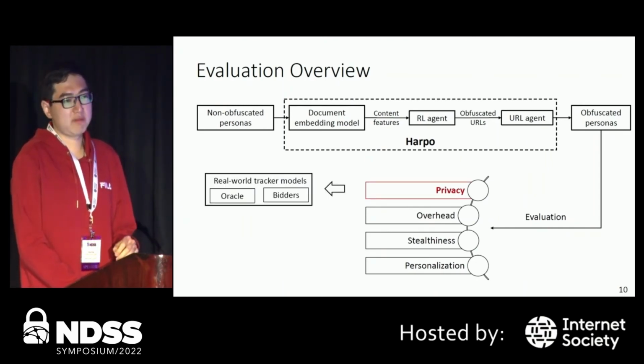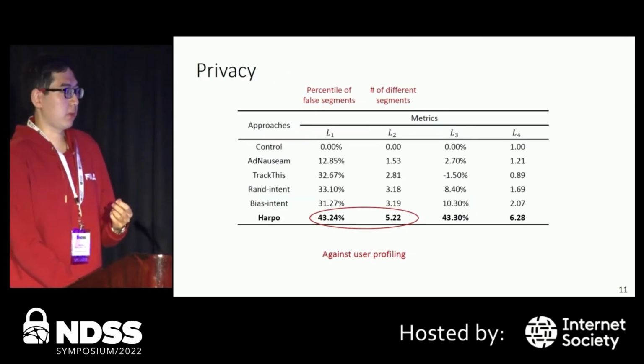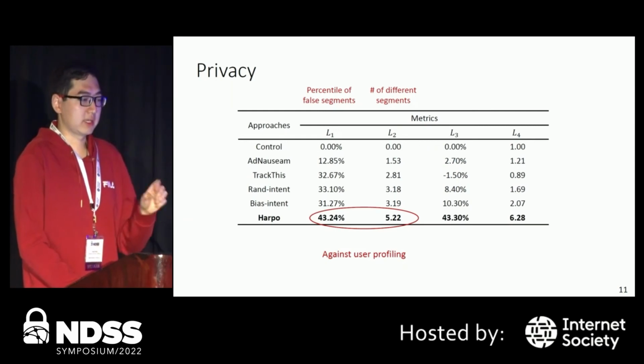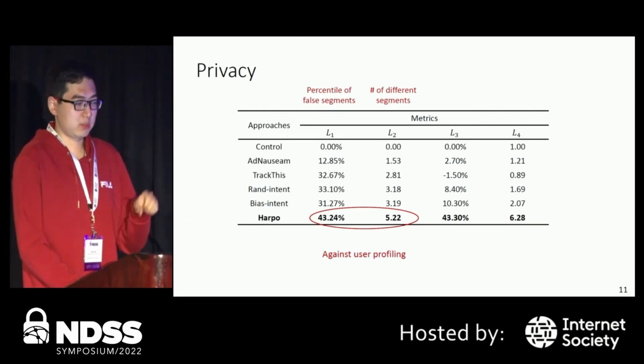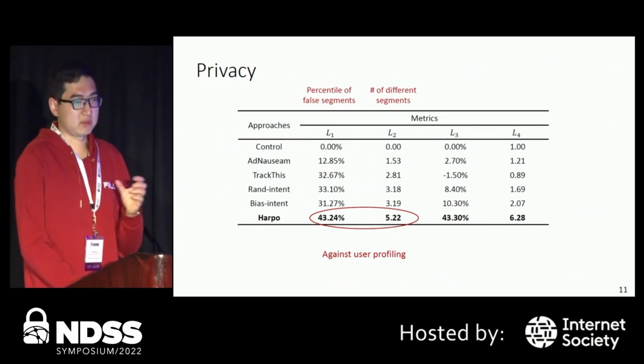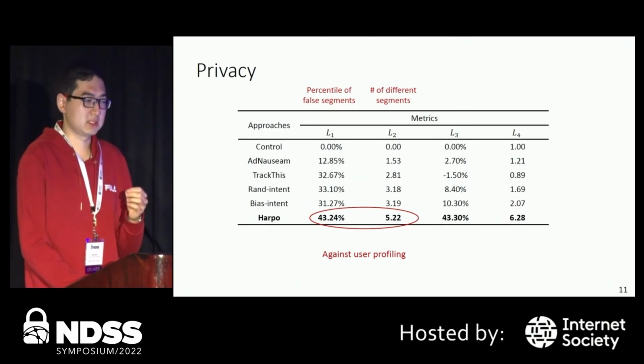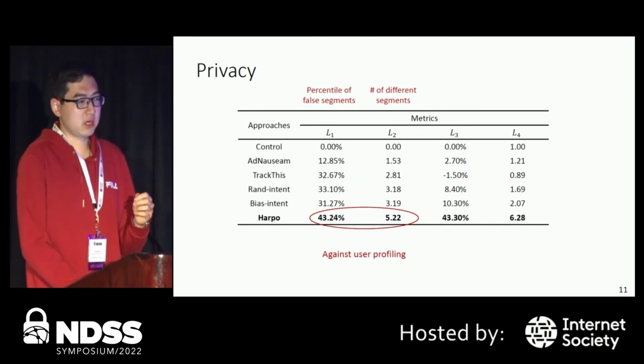So first, we will evaluate HARPO in terms of privacy. This table shows our evaluation results. Against the user profiling model in the real world, we can see that after obfuscation, HARPO can trigger more than 43% false segments. And also, HARPO can trigger around 4.2 different segments.